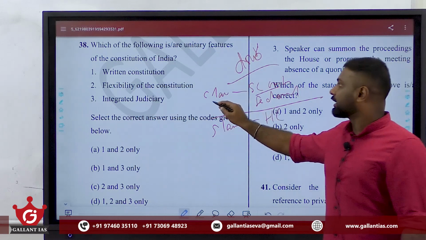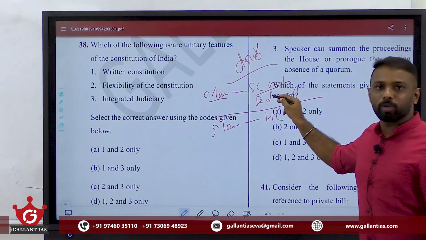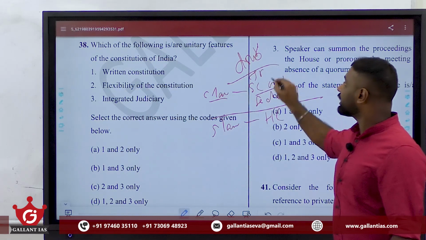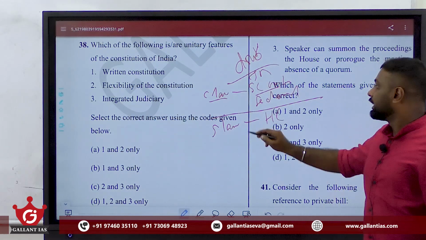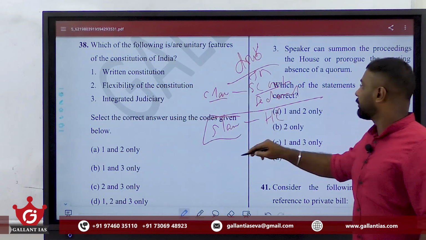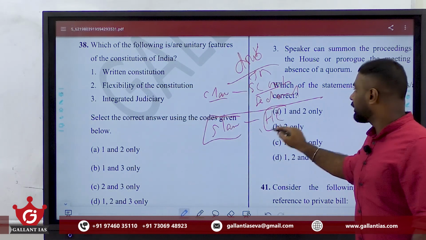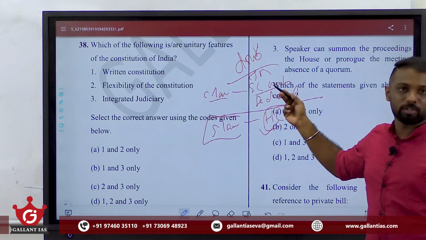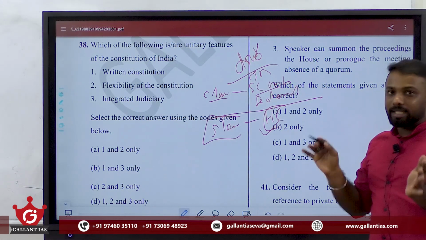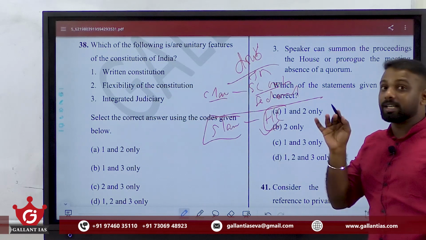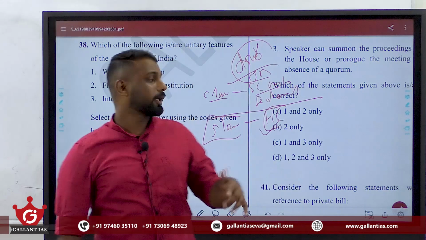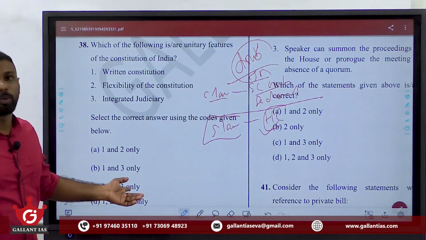That is, central laws are enforced and judicially reviewed by their Supreme Court only. In case of their state laws, they are implemented and reviewed by the respective High Court only. In case of ours, the other is also possible. Clear? So, in India we have an integrated or single system judiciary. In the USA they have a double system of judiciary. Clear? So, the answer here is C, 2 and 3. Fine.